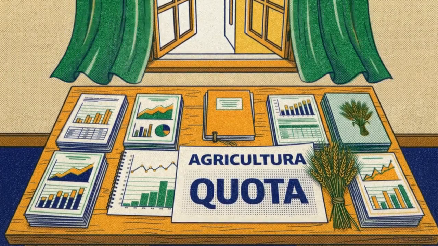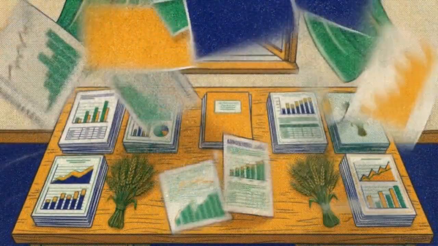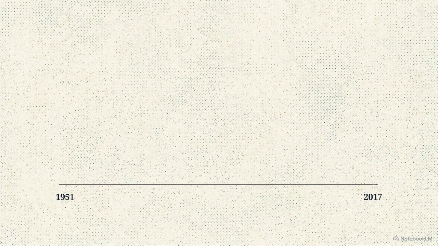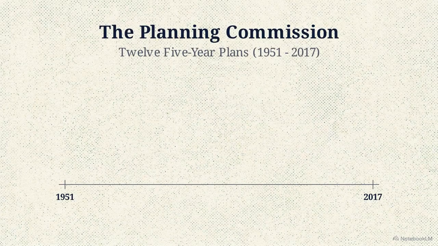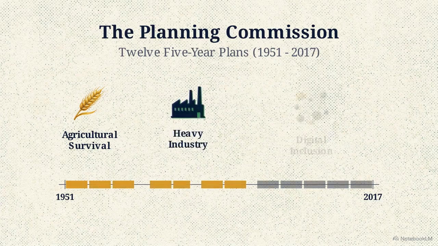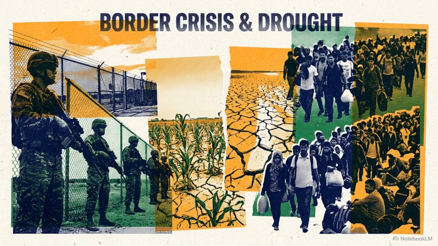Highly structured, top-down economic systems rely heavily on predictable inputs. When struck by sudden, real-world friction, they completely shatter. From 1951 to 2017, the Indian economy was engineered by a central authority, the Planning Commission, through 12 distinct 5-year plans. Over 6 decades, the Commission's objective evolved rapidly, shifting from basic agricultural survival to heavy industry and ultimately targeting sustainable digital inclusion. But this 66-year trajectory was not continuous. It was heavily fractured by geopolitical conflicts and severe economic shocks.